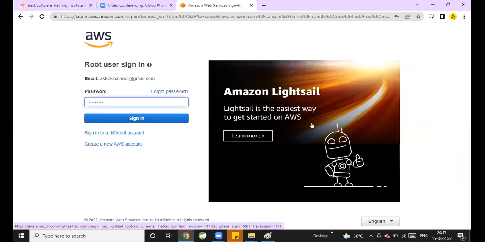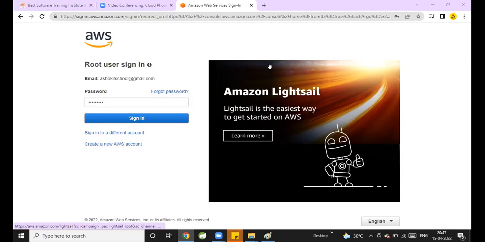Based on your usage, the billing will be generated. There are 200 plus services available in AWS. You can use any service in AWS by using your root account. You will have the permissions for all the services in the root account.